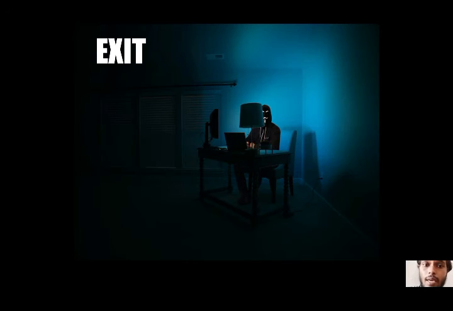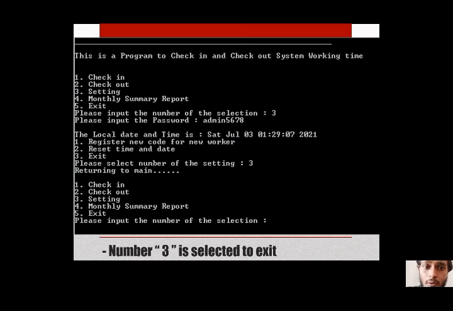All right, so as we can see here, the third option of the setting is exit. So let's say I've already entered the setting and I have nothing to do with it.